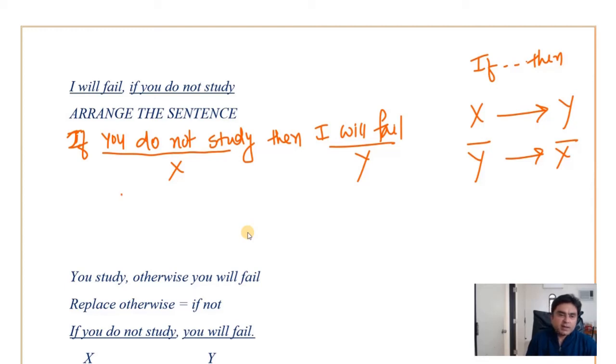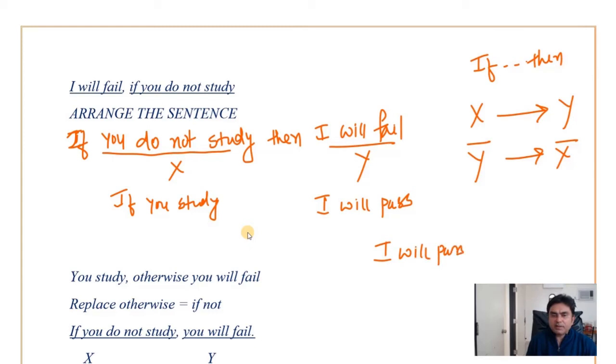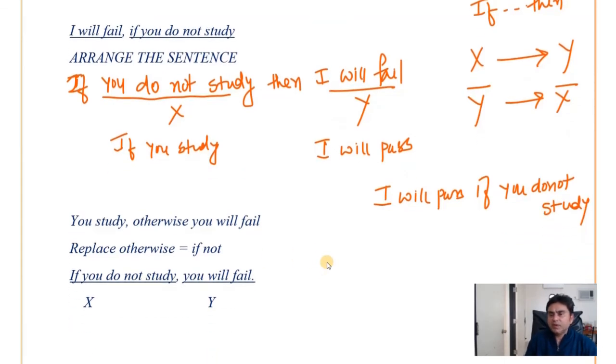If you study. And what is Y bar? I will pass. So you can say I will pass if you study. So that is the correct conclusion.